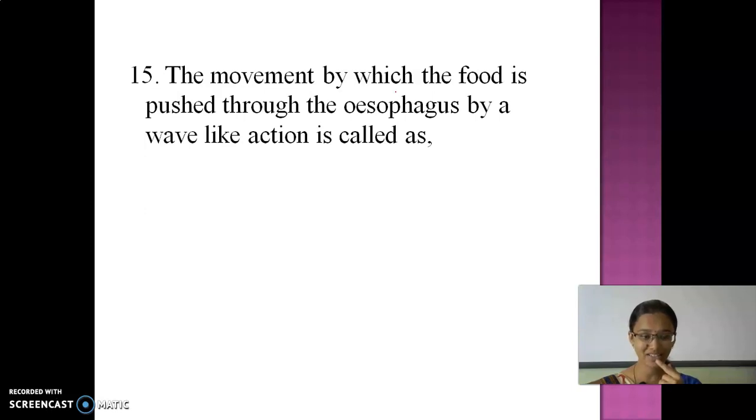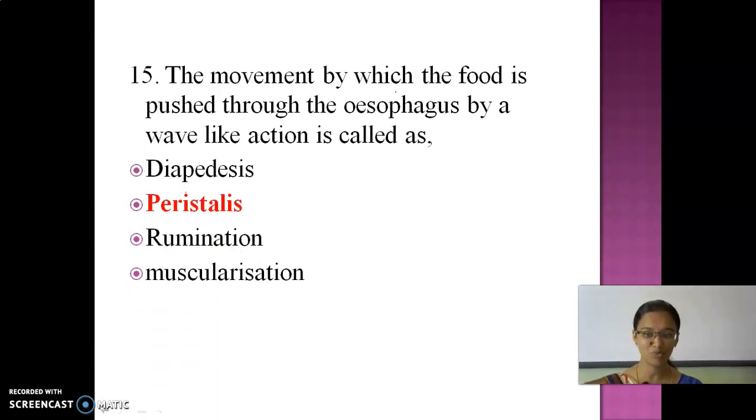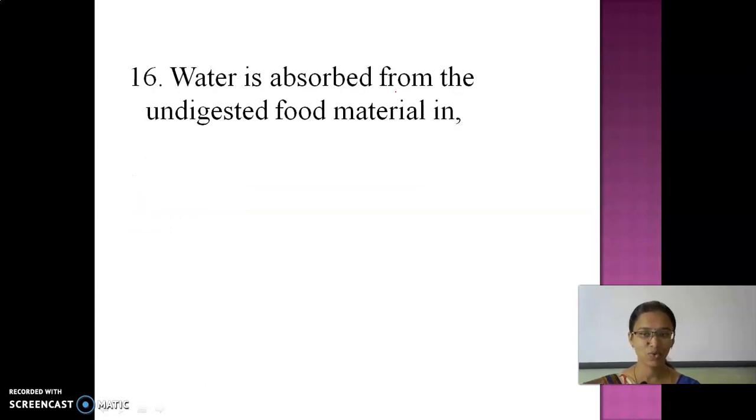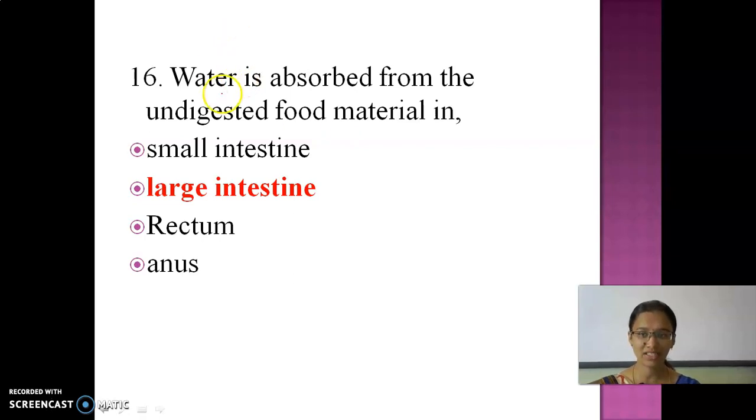Mastication is mixing the food with saliva, but pushing the food down the esophagus, what is that movement called? Very good. It is peristalsis. So water is absorbed from the undigested food material in which part? Water is there in the undigested food material, so that water is absorbed in which part? Yes, it is the large intestine, because the small intestine does not absorb any water. Rectum, no, it gives the waste materials out.